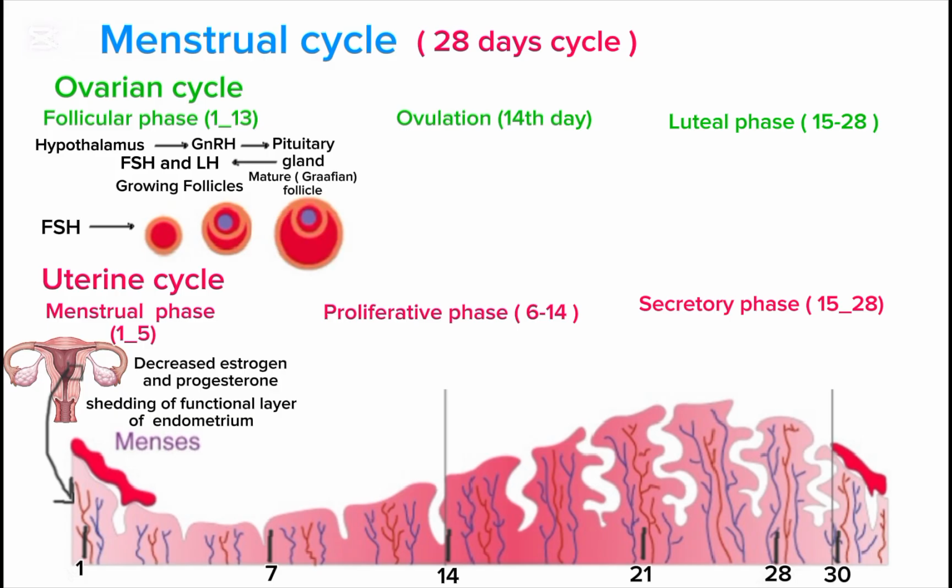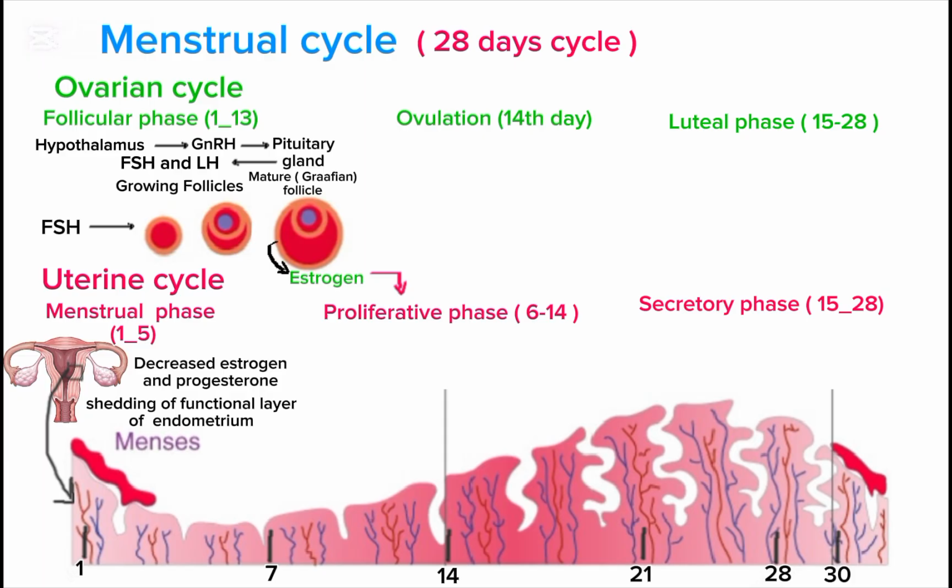Only one follicle becomes dominant and matures, and this mature follicle is known as the Graafian follicle. The mature follicle starts producing estrogen hormone that directly stimulates the proliferation of the functional layer of the endometrium. So estrogen that is produced by the mature follicle stimulates the proliferative phase of the uterine cycle.